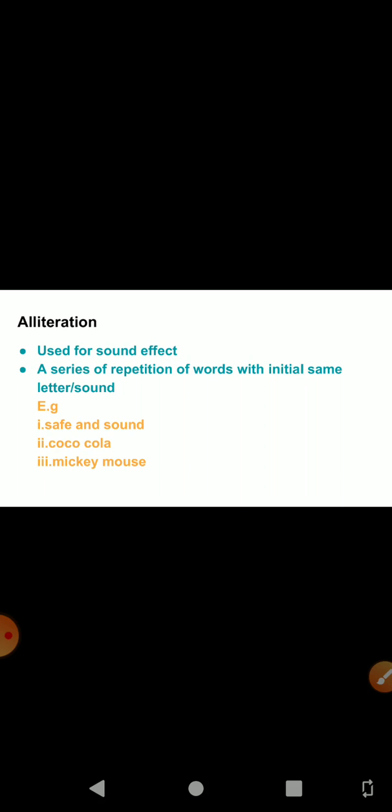Safe and sound, two words, and the repetition of the beginning sound of the neighboring word, safe, sound. And then we have Coca Cola, Mickey Mouse, or she sells seashells. So it is specially used in poetry, the use of same sounds, especially consonants, at the beginning of several words that are close together.